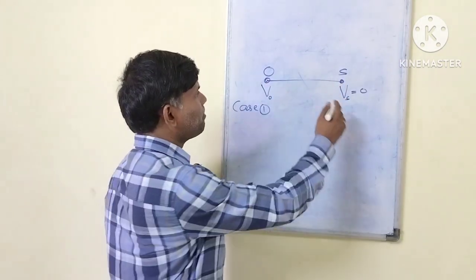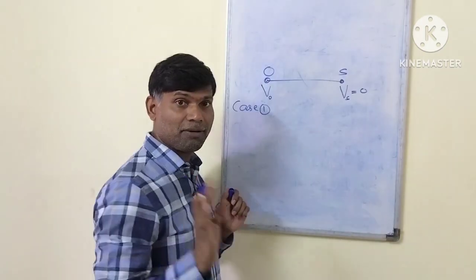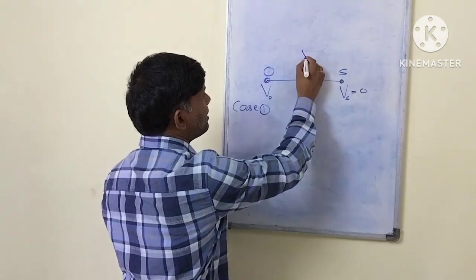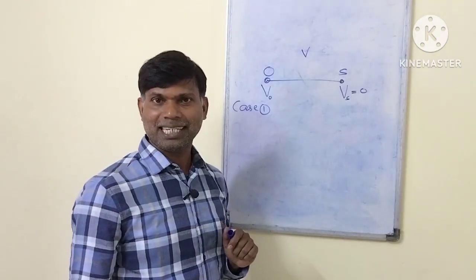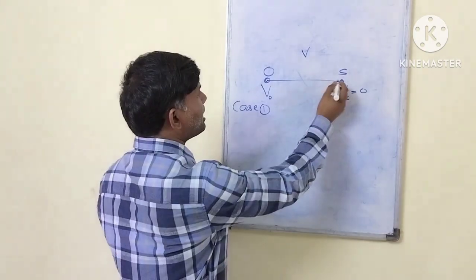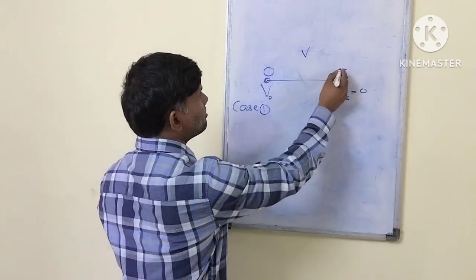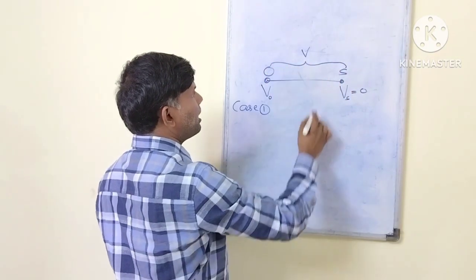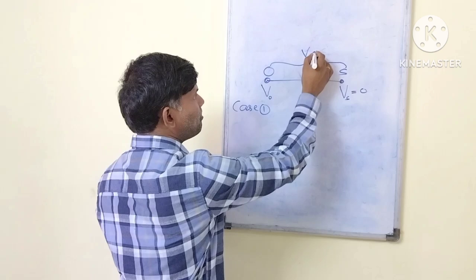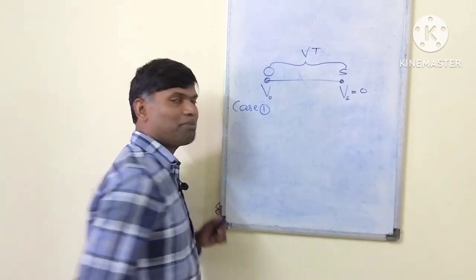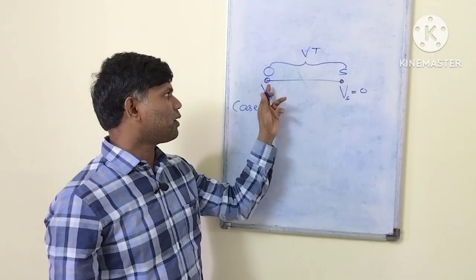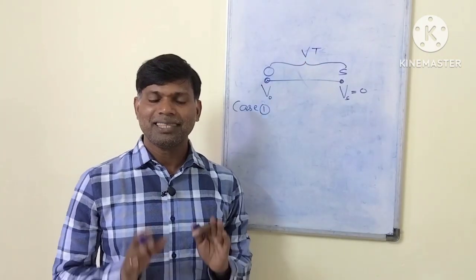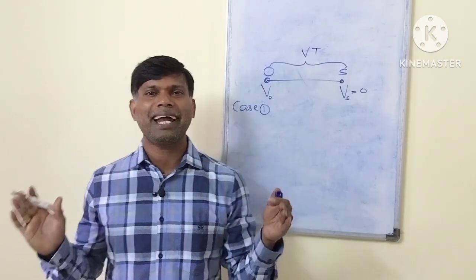The velocity of the sound wave I am calling V. So the time taken to travel from source to the observer I am calling time t. The distance between observer and source will be V into t. This is the case when both are at rest.